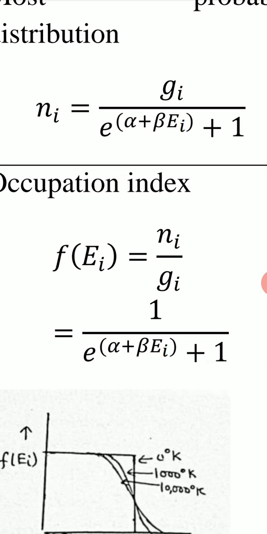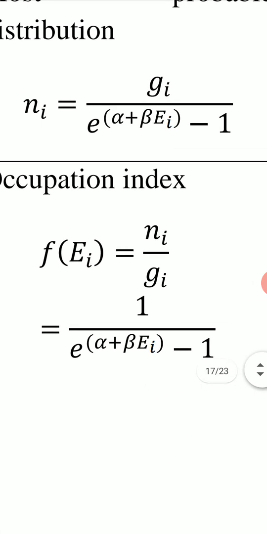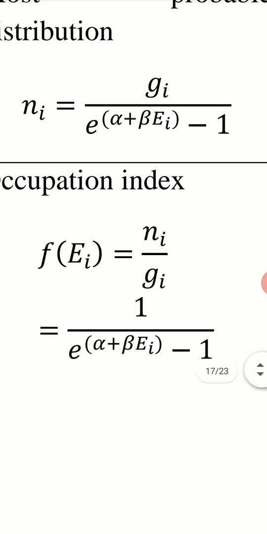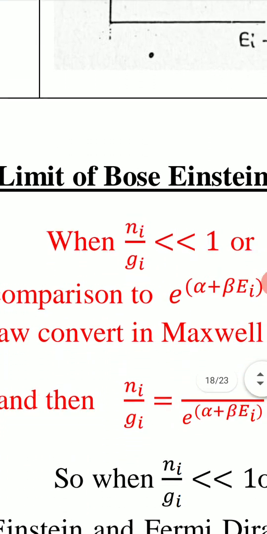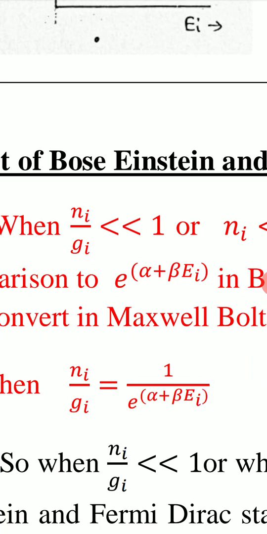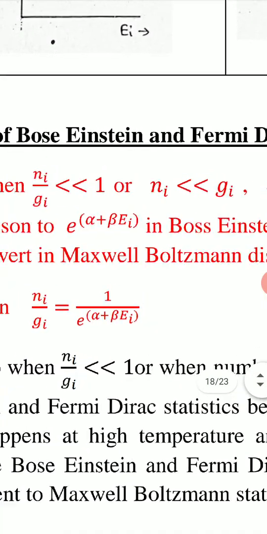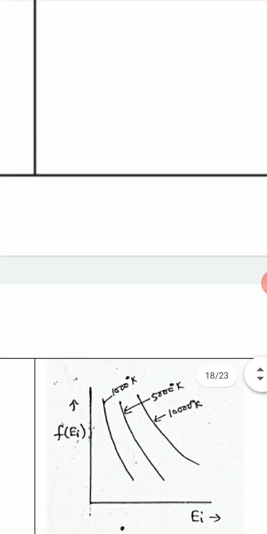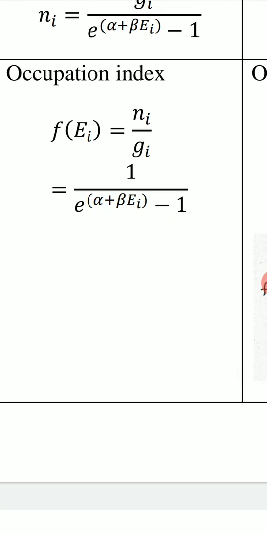But if Ni upon Gi is a very large number compared to 1, then... if Ni upon Gi is a small number, much less than 1, or Ni is much less than Gi, then from this equation we see that the denominator should be large.